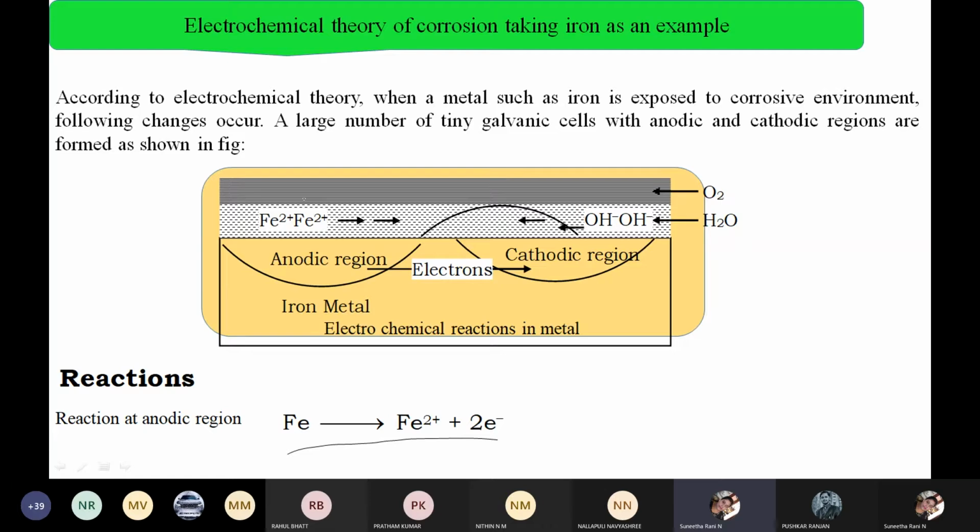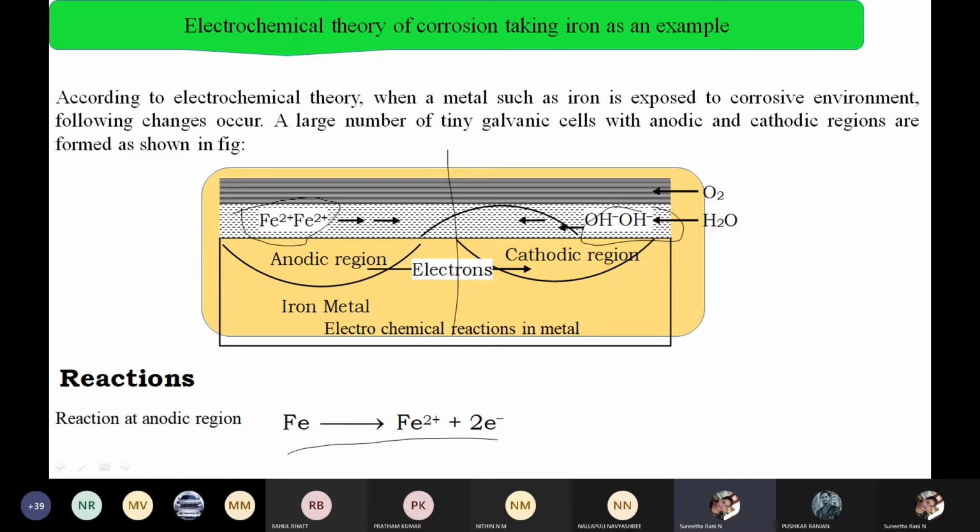Here you can see Fe2+ ions from the metal and OH- ions from the conducting medium. This is the iron metal. It has one anodic region and a cathodic region. Consider the iron metal divided in half: one half acts as the anode, and the other half acts as the cathode.